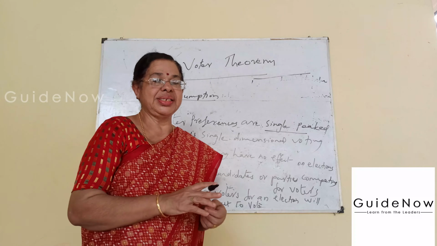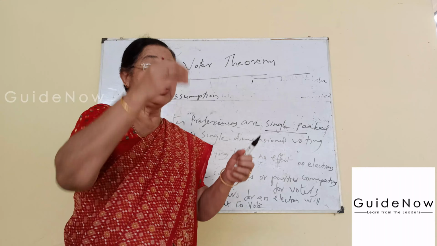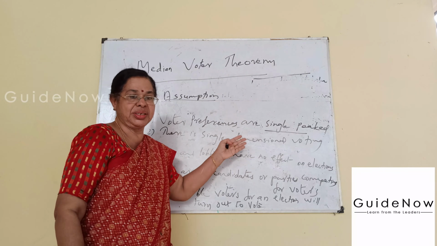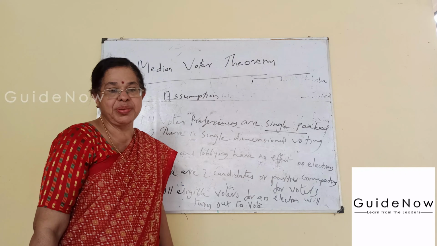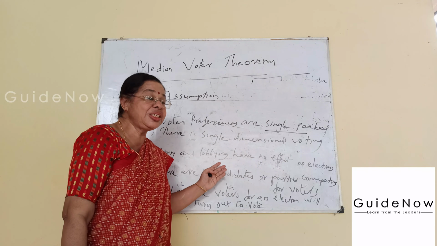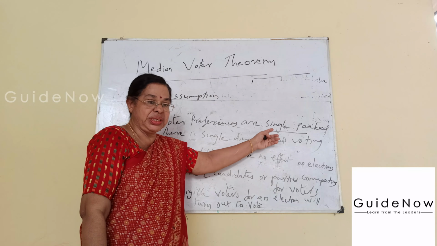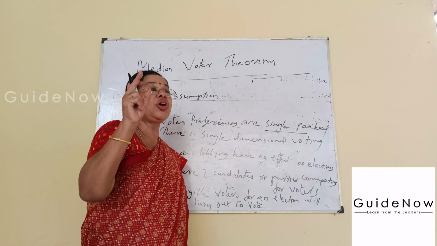A voter can have so many preferences. Among these preferences, which one occupies the topmost position?